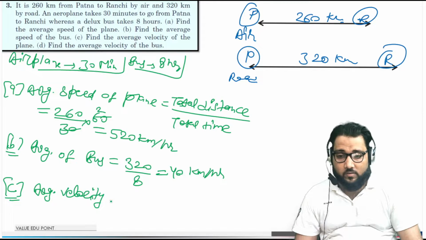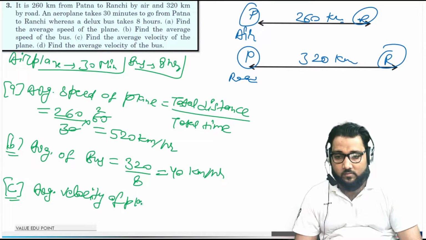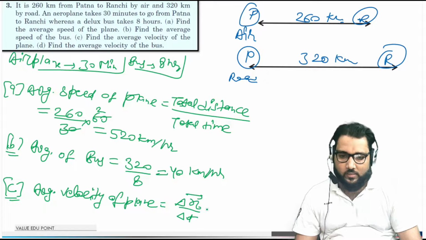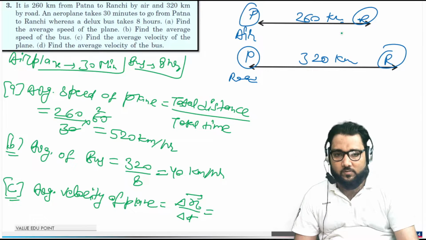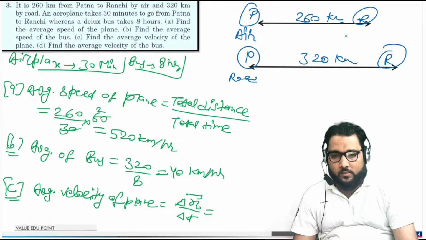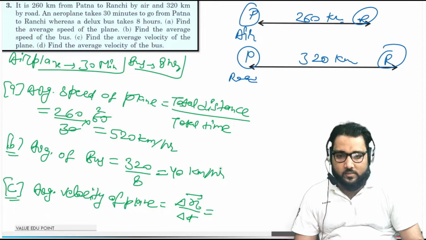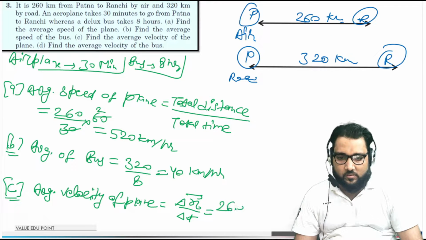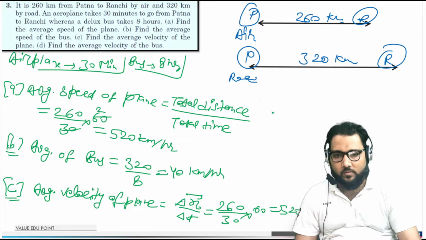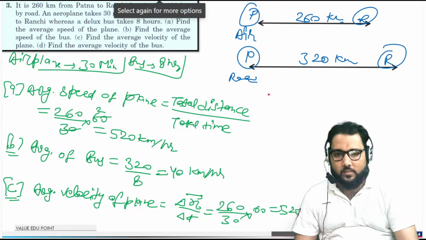Now problem C, the average velocity of the plane. That is, guys, always delta x, total displacement upon total time. The distance between these two places, the shortest distance, is 260. Time again 30 minutes. When you multiply this, 520 km/h speed will come. Sorry, velocity will come.